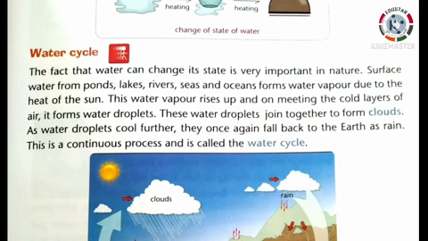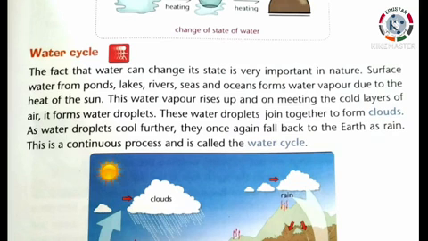This water vapor rises up and on meeting the cold layers of air, it forms water droplets. These water droplets join together to form clouds.